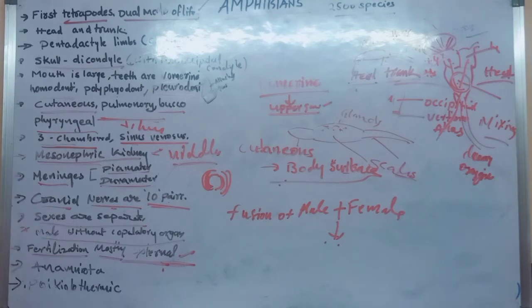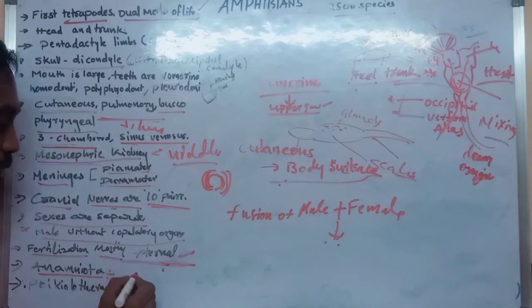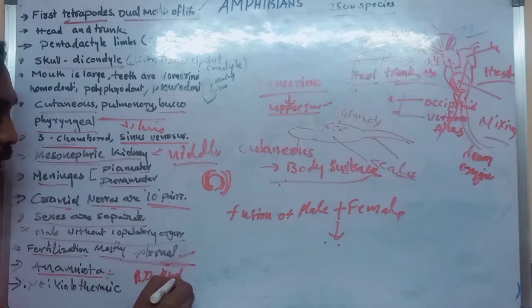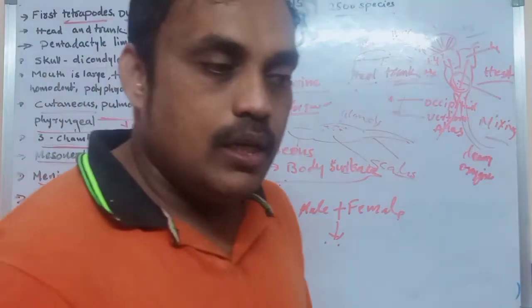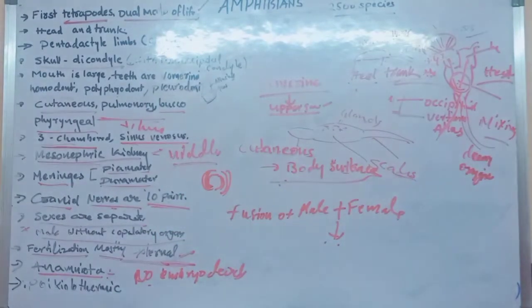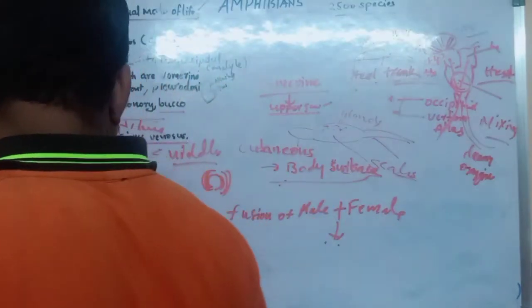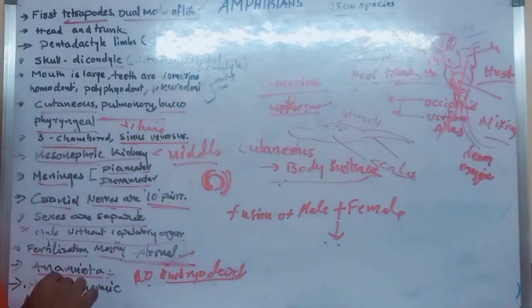And anamniota. What is the meaning of anamniota? There are no embryonic membranes. At the time of development of the embryo, there are no membranes like amnion covering the embryo.